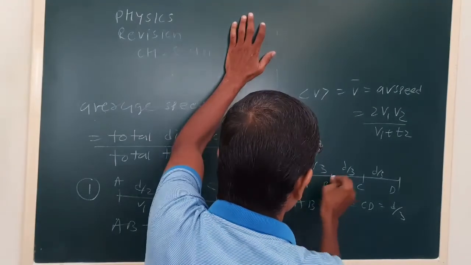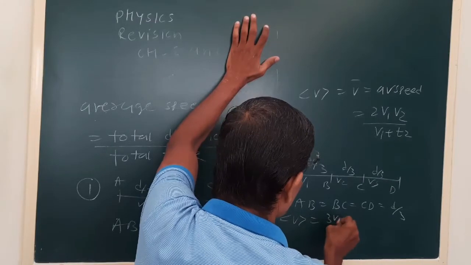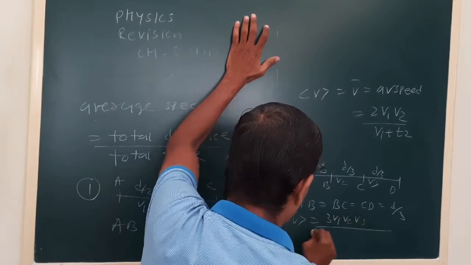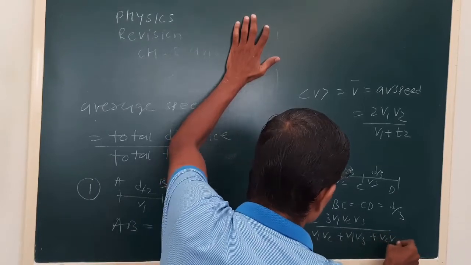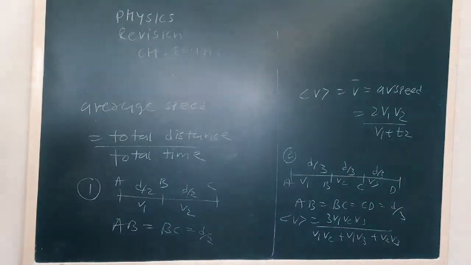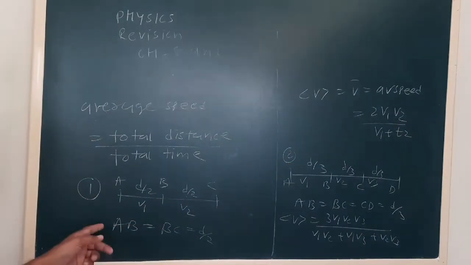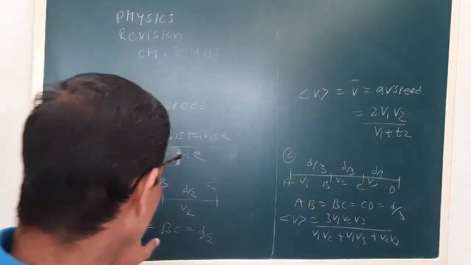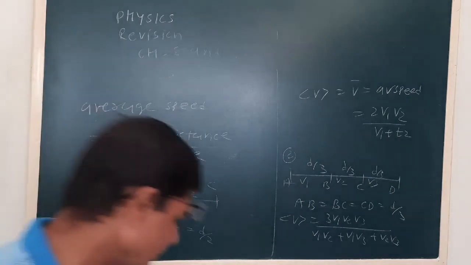Speed during that time is v1, v2, v3. This can be extended to n number of parts, but right now if you remember this, that will be okay for us, especially this one. During both parts the distance is the same, then the average speed is 2v1v2 upon v1 plus v2.